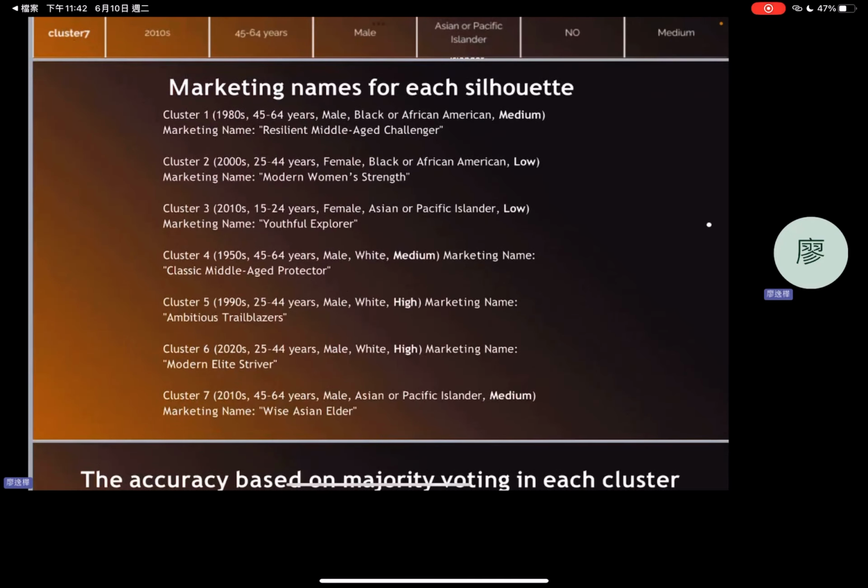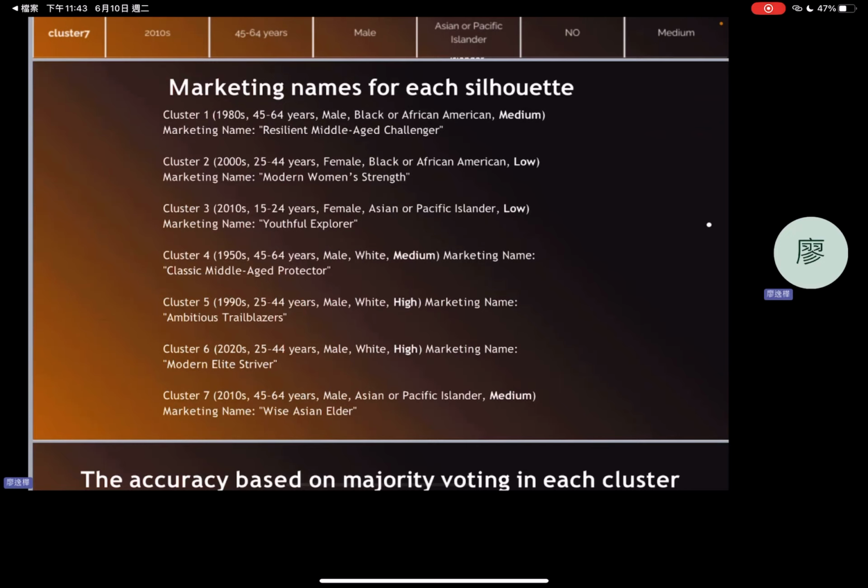Then I assign a marketing name to each cluster. Cluster 1 is the middle-aged calendar, where the estimate level would be medium. Cluster 2 consists of modern women, where the estimate level would be low. Cluster 3 consists of young explorers, low.